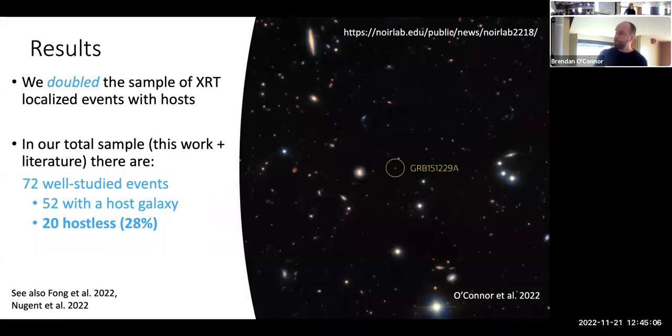So not only did we double the sample of well-studied short GRB host galaxies, but we doubled the sample of XRT localized events with hosts. So these are events that do not have a subarcsecond localization, and because they don't have a subarcsecond localization, we can't precisely say what the offset is. There are larger errors on this distance between the GRB and the center of its galaxy, but they still provide useful